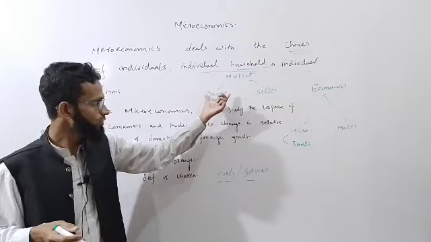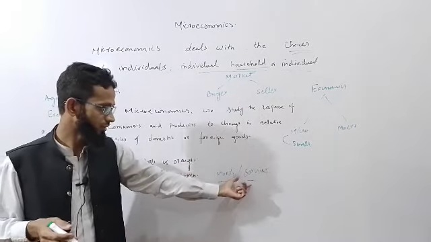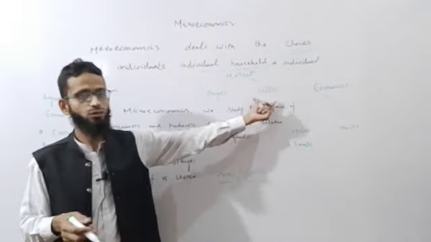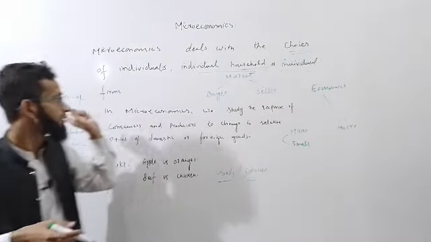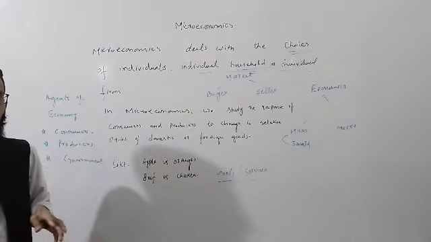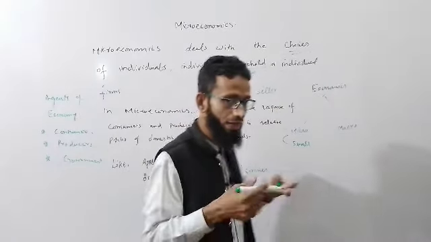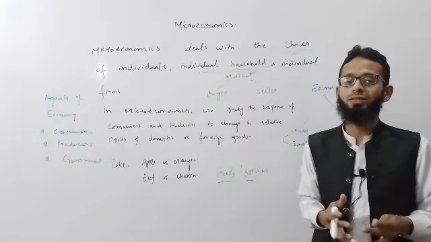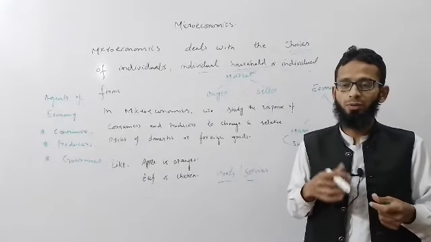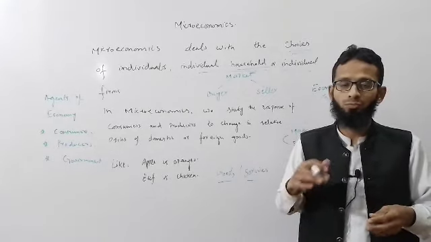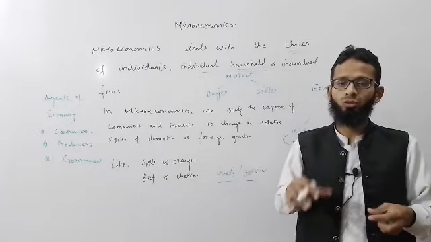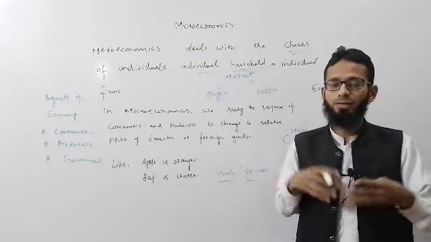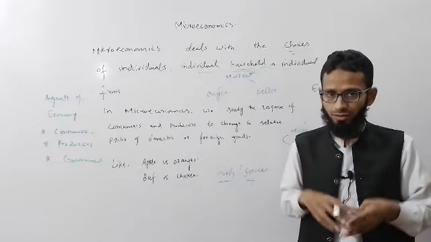Households demand the goods or services, and firms supply them. In microeconomics we see how these individuals behave when prices move upward or downward, and how they make choices about their resources.